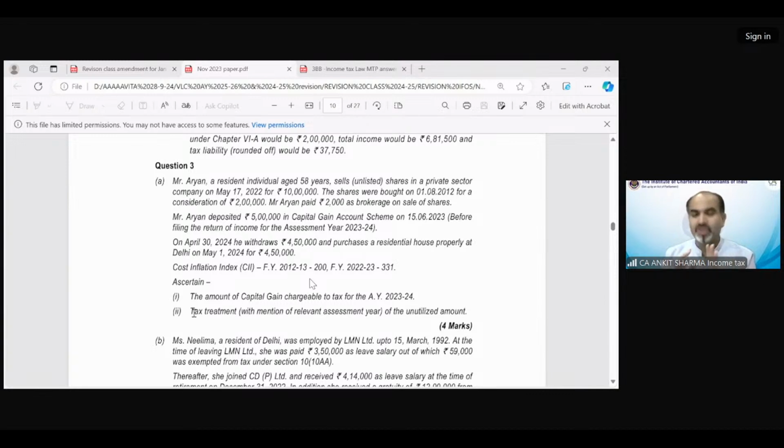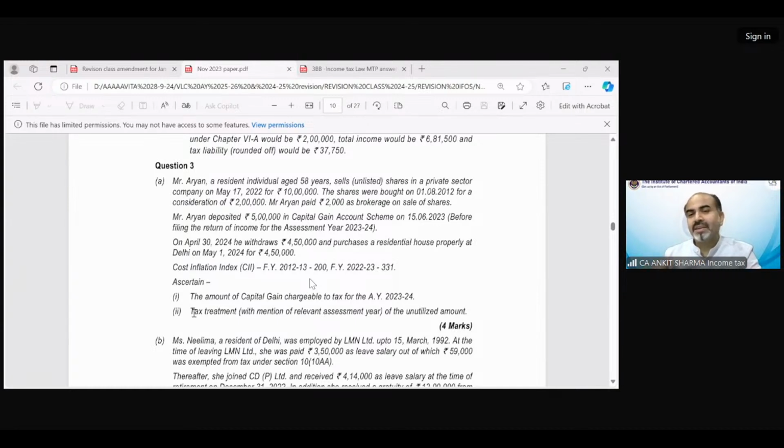Chalo, I am telling you the provision. Now implement that provision. The provision says if the unutilized amount has not been utilized within 3 years from the date on which the transfer took place, then the unutilized amount will be taxable in the year in which that time duration has elapsed. So according to this provision, which year should be the assessment year in which that amount is going to be taxable? Rishabh is now saying, sorry, assessment year 25-26. Are you sure, Mr. Rishabh?